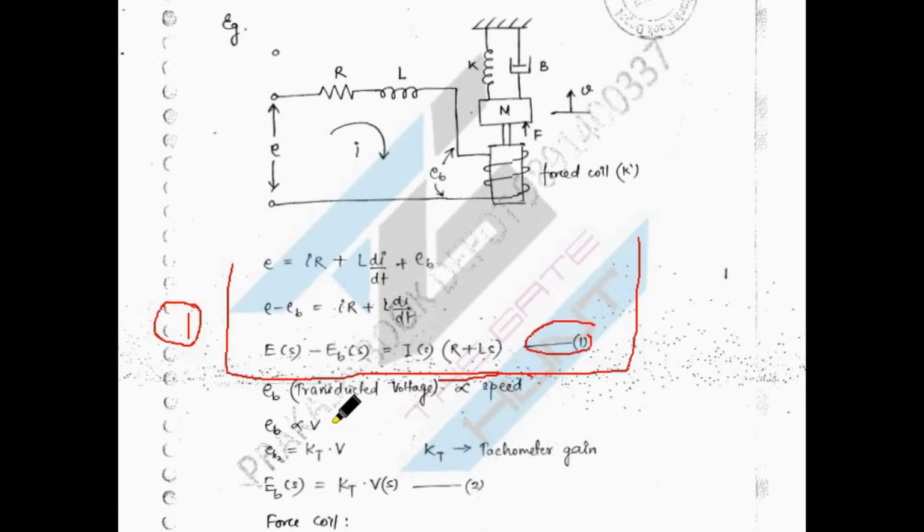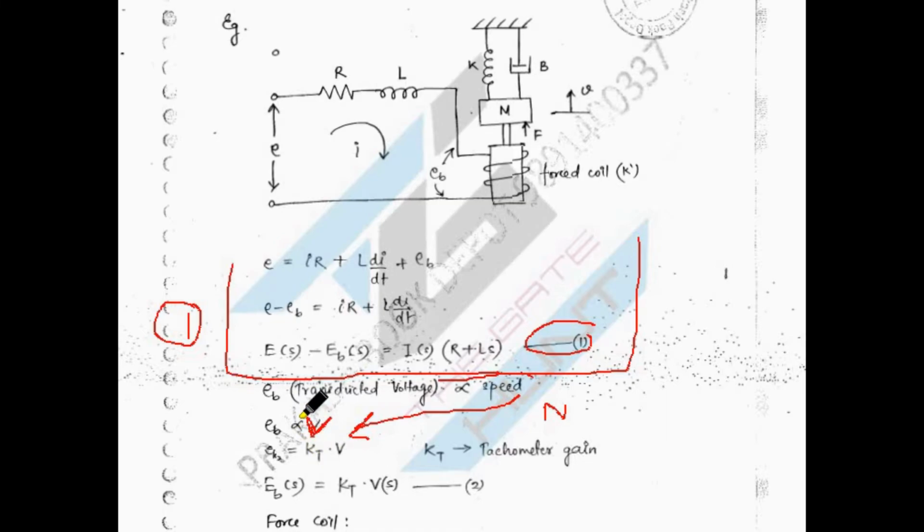And now EB is directly proportional to V, meaning velocity, which I showed in green color. Over there I represented it as N, but here now I am representing that speed with the symbol V.